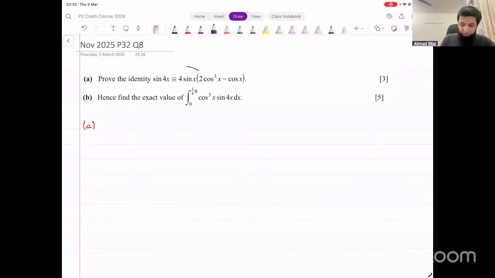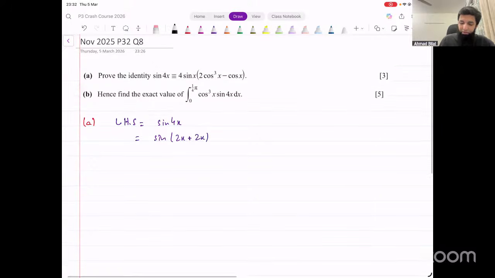First part, it says prove this identity. Okay, sine 4x is identical to this. We need to prove this. Now, how do we do this? We can start from the left-hand side. The left-hand side is sine 4x. Now, we have talked about how to simplify expressions like these in trigonometry, right? Sine of 4x, how do we simplify this? We can use the double angle identity, or the compound angle identity, both of them work, right? Any of them will work. Sine of 2x plus 2x, we can do it like this. Or sine of 2 into 2x, that also works.